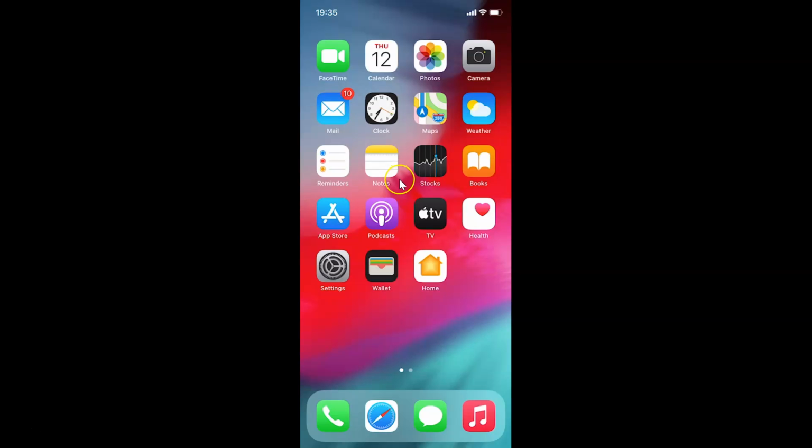Hi guys, in this tutorial I'm gonna show you how to disable keyboard click sound on iPhone running iOS version 14.2. So this is my iPhone device. So let's start. First of all, you have to open your settings app.